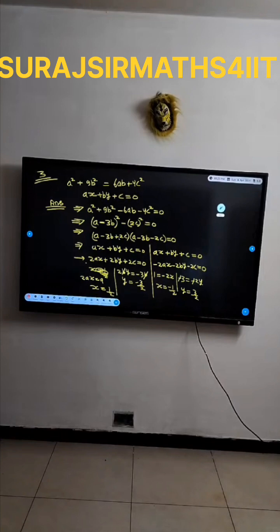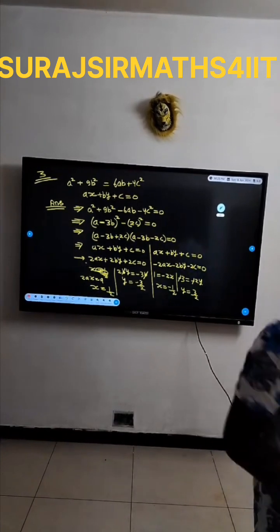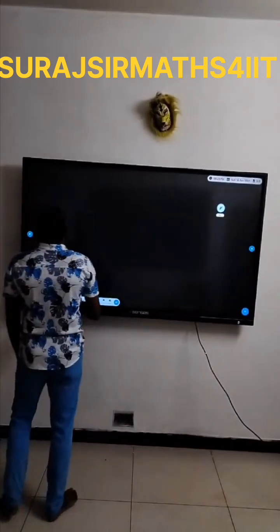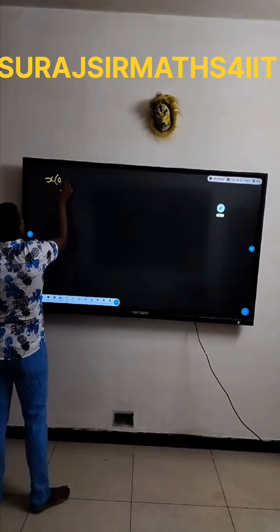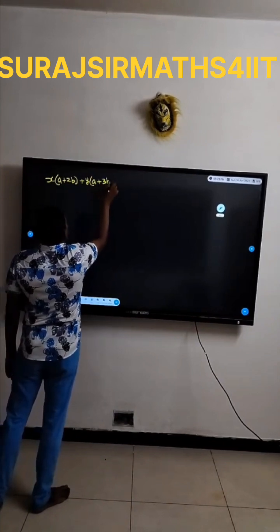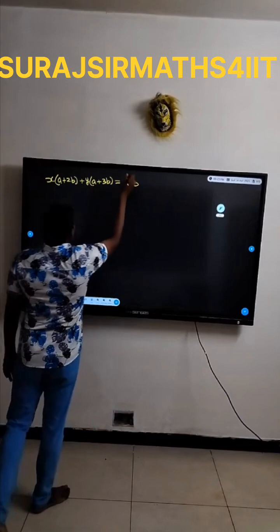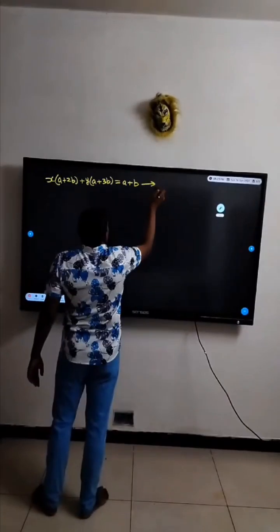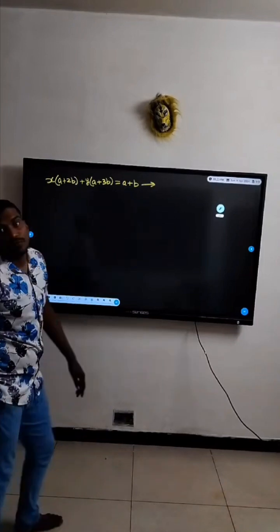This is a very common type of question. Yes, this is the question: x into (a plus 2b) plus y into (a plus 3b) equal to a plus b passes through a fixed point for all values of a and b.